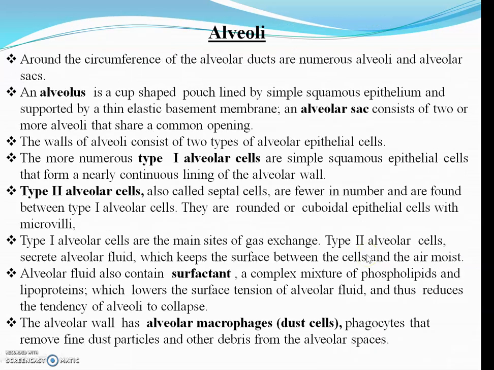Next is alveoli. Alveoli are cup-shaped pouches. It will have an alveolar sac. It has 2 types of alveolar epithelial cells, that is type 1 alveolar cells and type 2 alveolar cells. Type 1 alveolar cells are simple squamous epithelial cells. Type 2 are cuboidal or round epithelial cells. These are also known as septal cells. The function of type 1 is mainly, that is